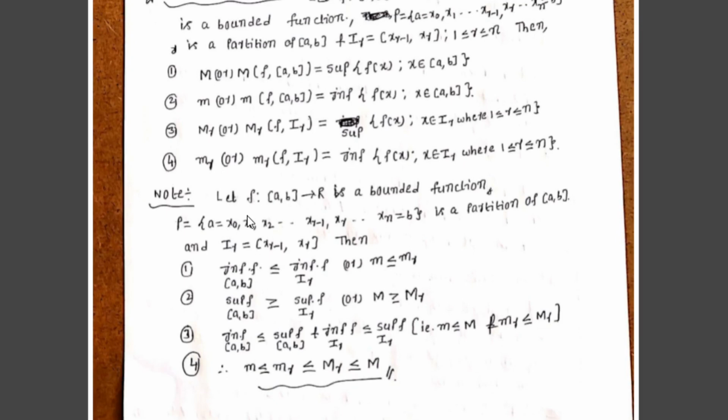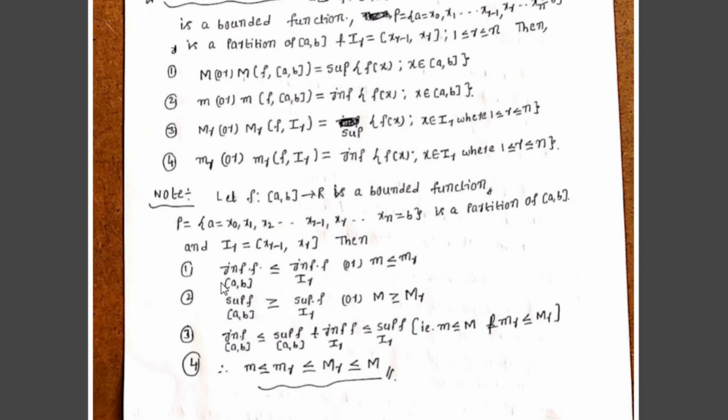Next note, the relation between small m, capital M, small m_r, capital M_r. Let f from the closed interval [a, b] to R be a bounded function, where P = {a = x_0, x_1, x_2, up to x_{r-1}, x_r, up to x_n = b} is a partition of the closed interval [a, b], and the r-th subinterval I_r = [x_{r-1}, x_r] such that 1 ≤ r ≤ n.